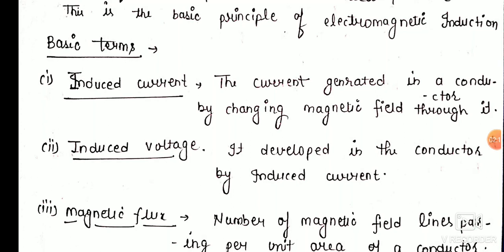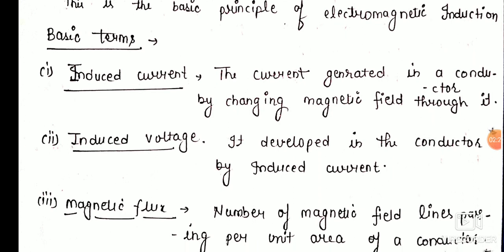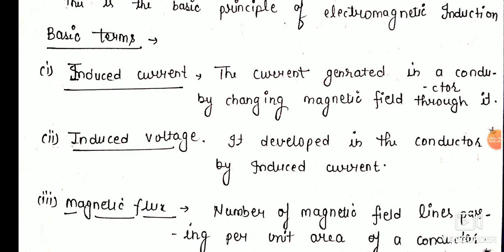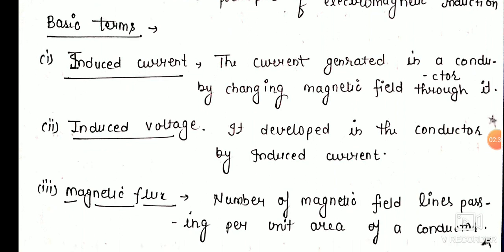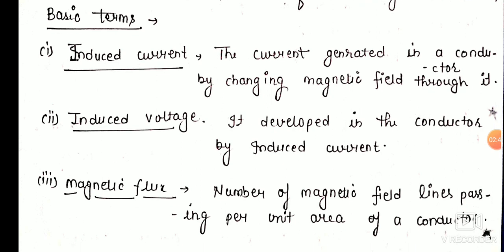Now the second term is induced voltage. As we know, current and voltage are correlated to each other. If there is current, then voltage naturally occurs in that wire or conductor. So we can say that it is developed in the conductor by induced current. Means when induced current is generated in the wire, induced voltage is also automatically generated in the conductor.